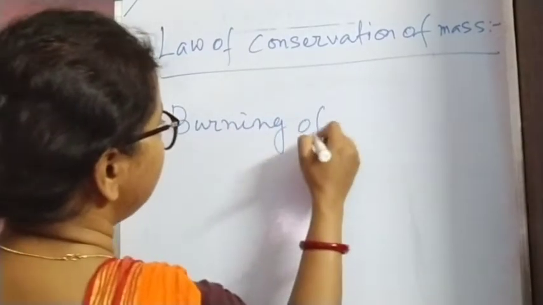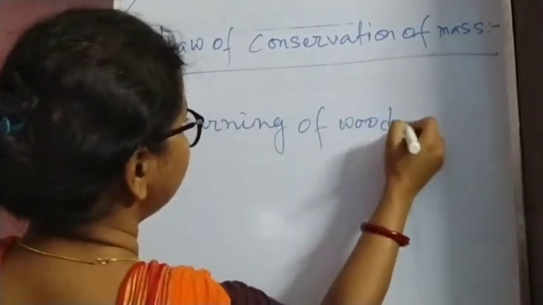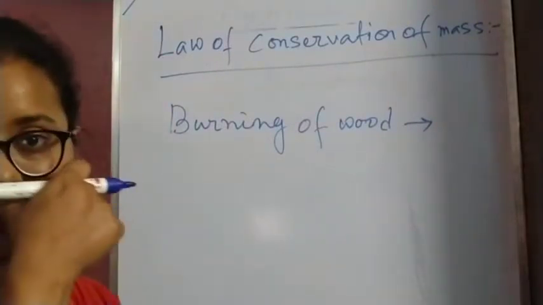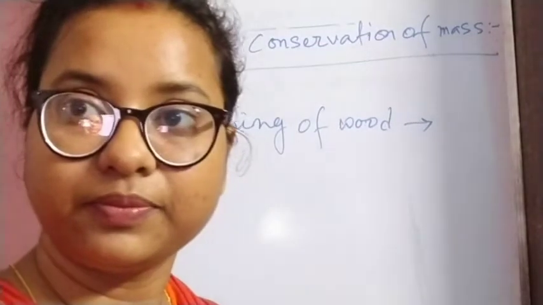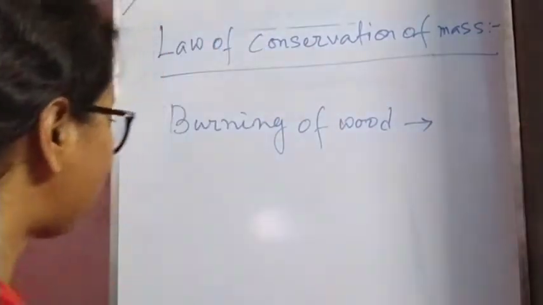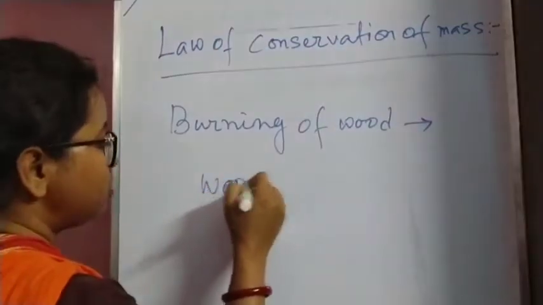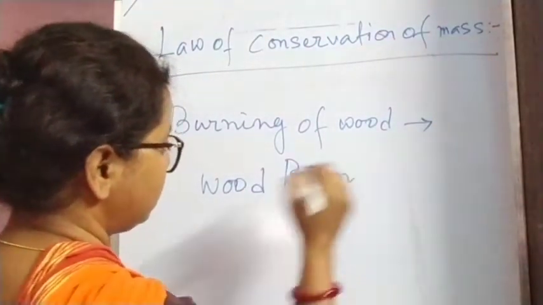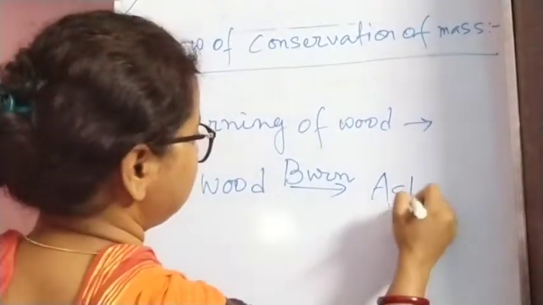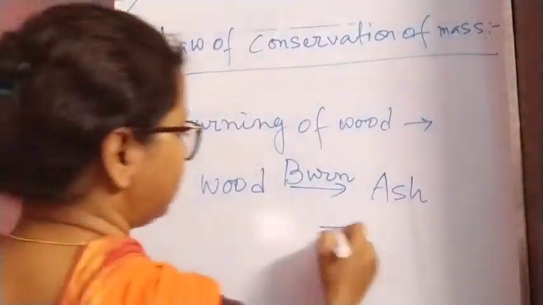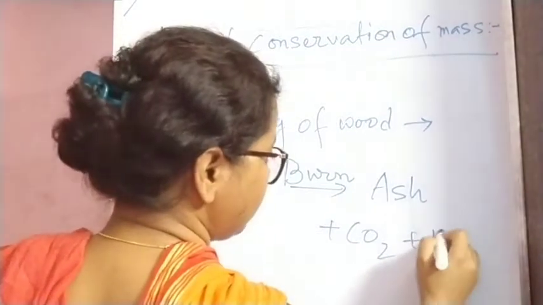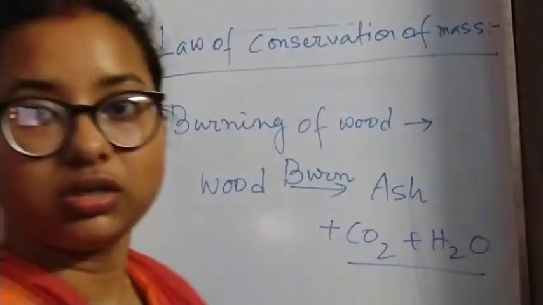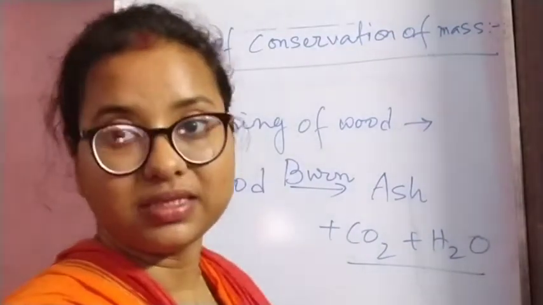Burning of wood or a piece of paper. So what we are going to observe here: suppose we have taken a piece of wood. What happens if we take a piece of wood and burn it? We will get ash, along with carbon dioxide and water. Now these two will get mixed in the atmosphere, so we cannot measure their mass.